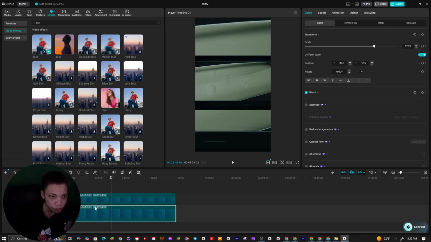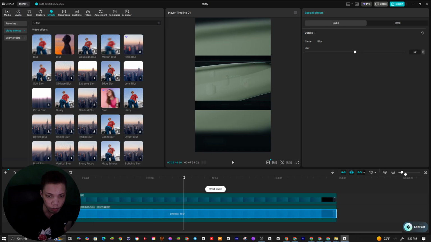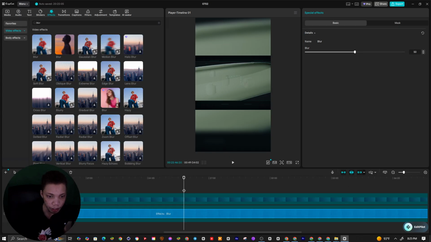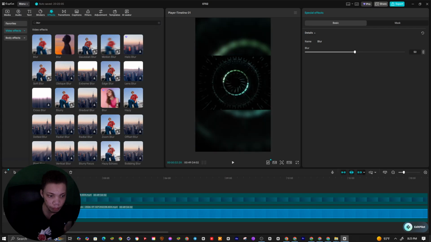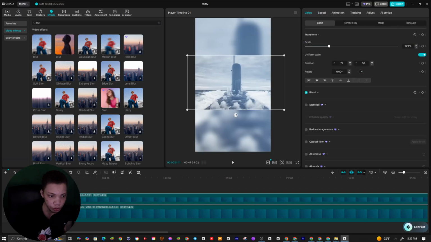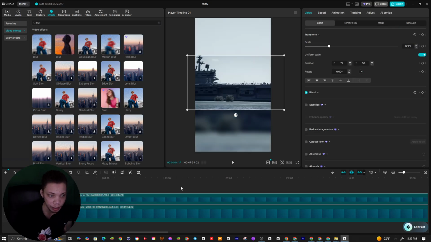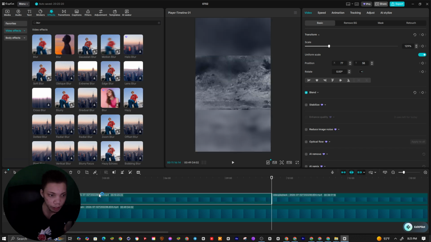So we just blur this part right here. Alright, so what we're going to do now is trim this down a bit, because we're not going to use this whole clip. We're going to use a few seconds. So this right here will be a few seconds. Alright, so let's now trim over to the next part. We're going to delete that.